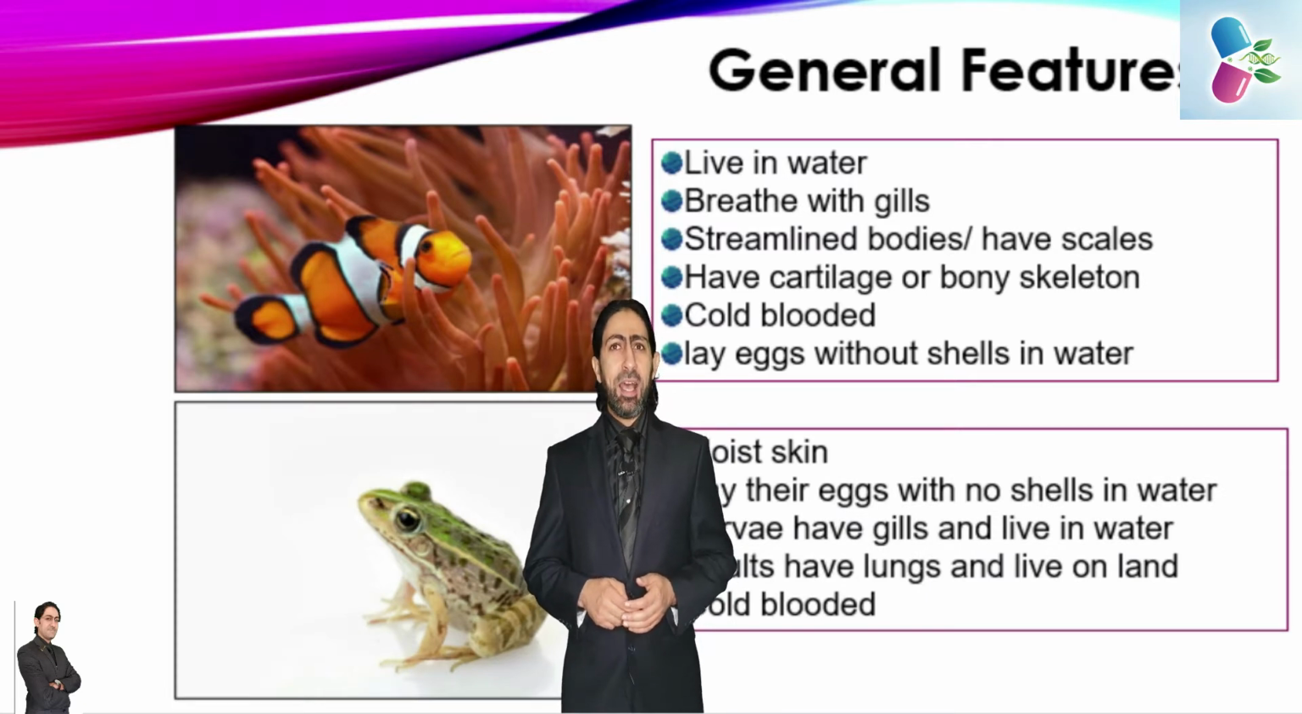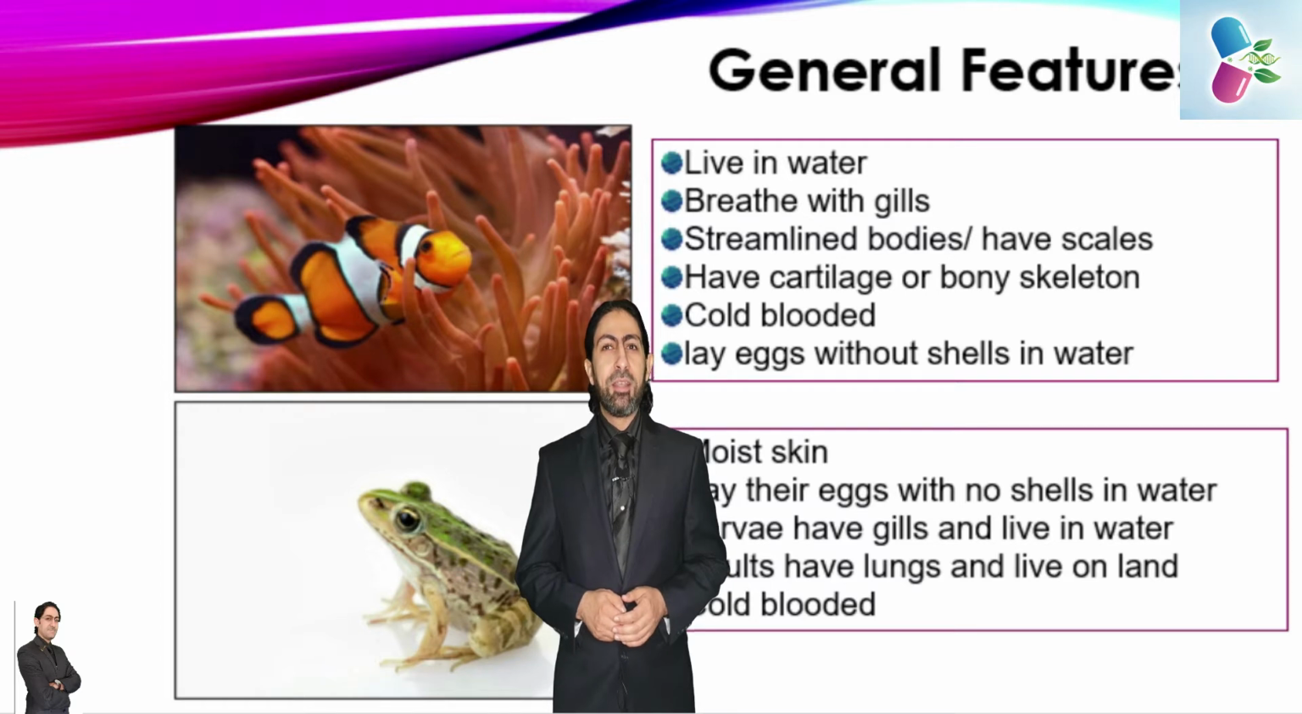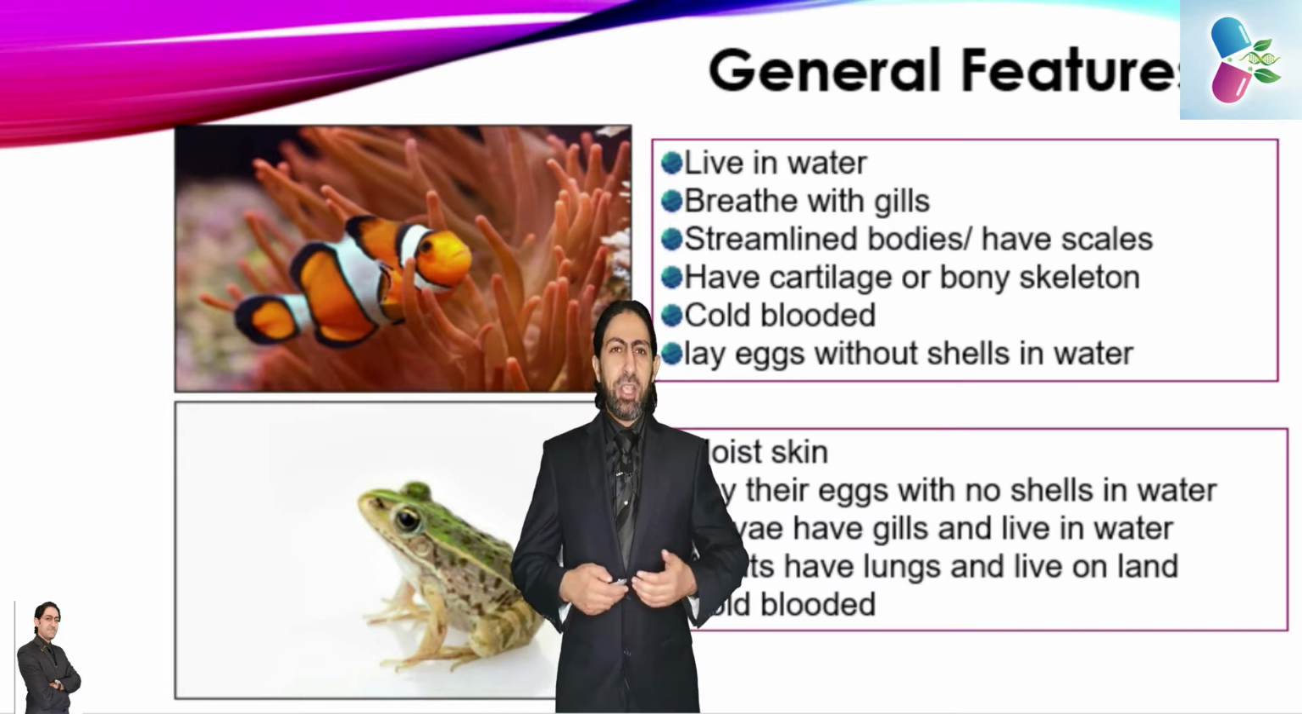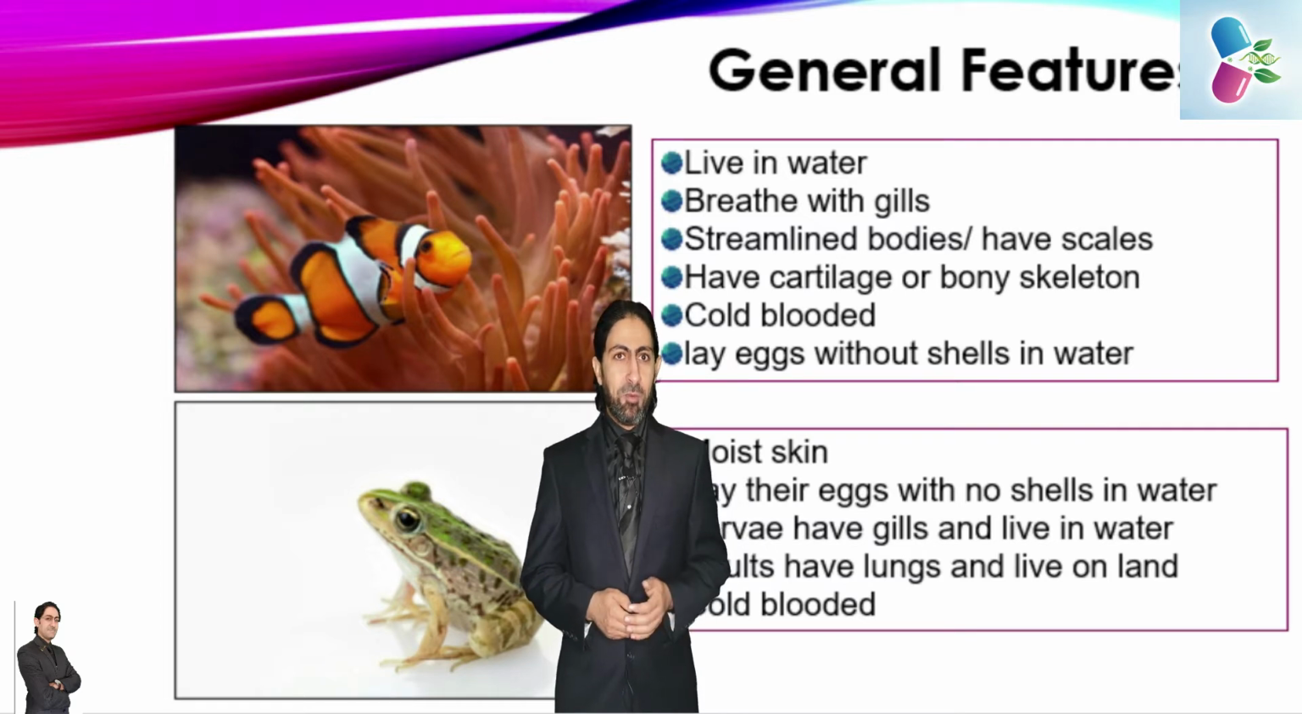The amphibians have a moist skin, and they lay their eggs with no shell, also in water. The larvae have gills and live in water. Adults have lungs and live on land. They are cold-blooded. The meaning of cold-blooded is that the temperature changes according to the external environment. This is the meaning of cold-blooded or ectotherm. Ecto means out and therm means temperature. So they change their temperature according to the surrounding temperature.